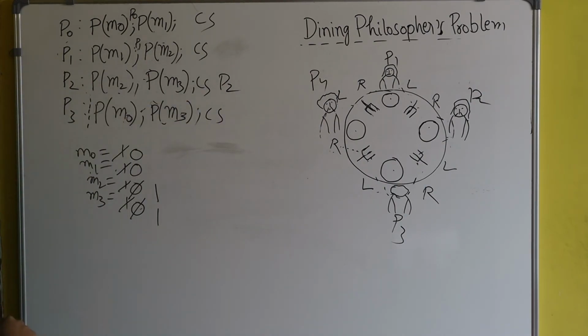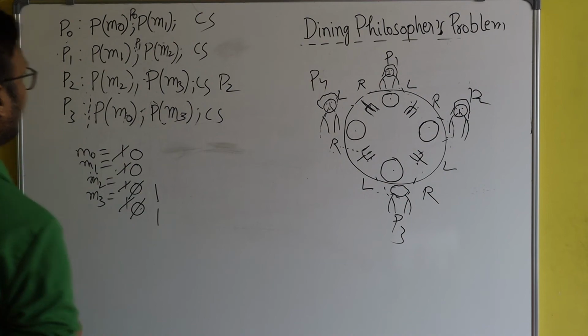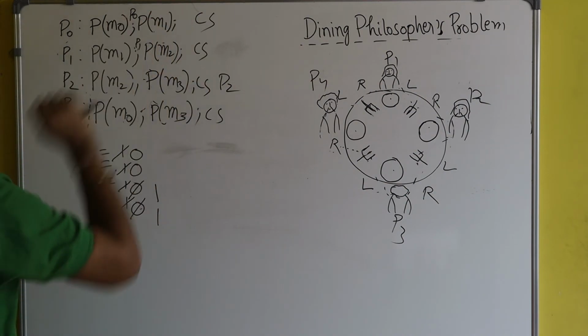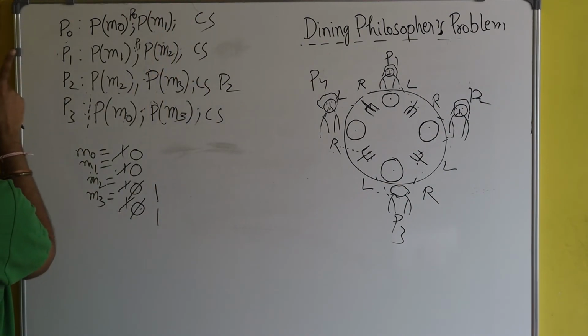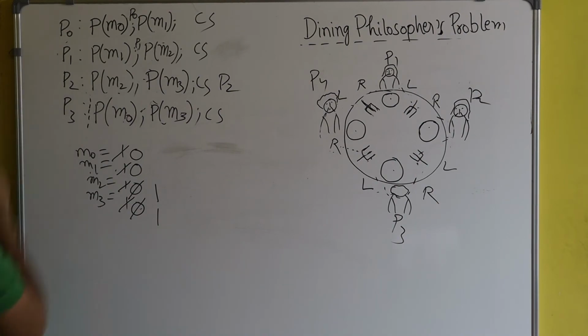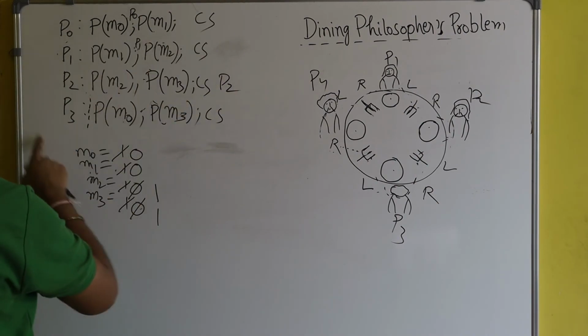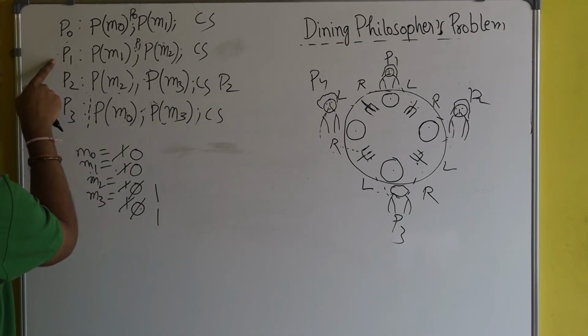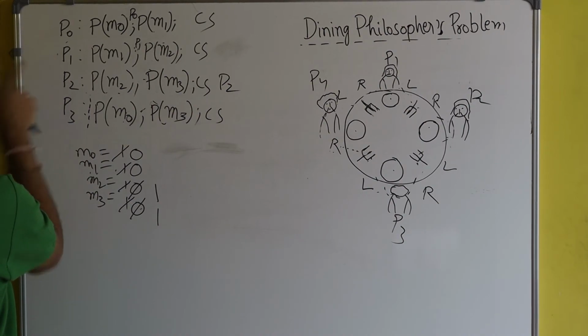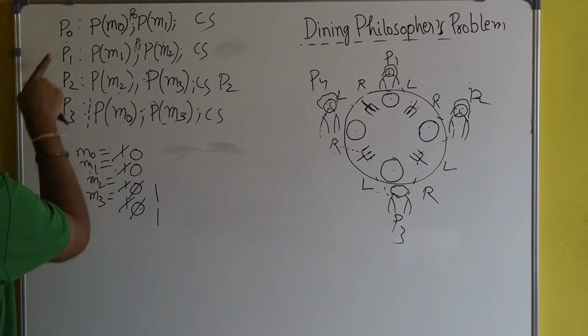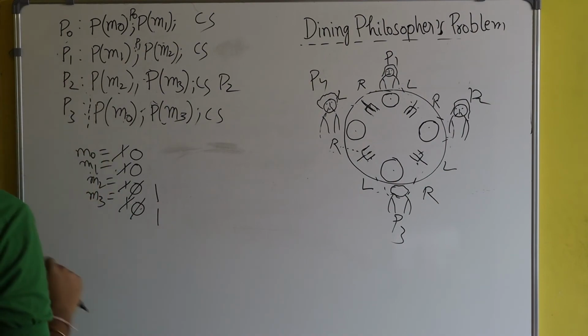Now since M2 and M3 are 1, let's see what will happen. Suppose the CPU is given to either P1 or P3. Let's say the CPU is given to process P1, not to P3. What will happen?